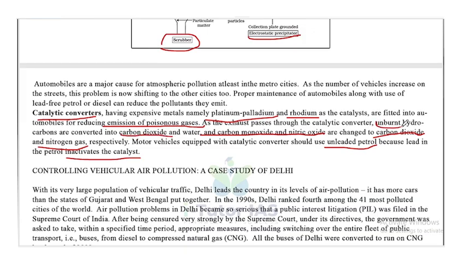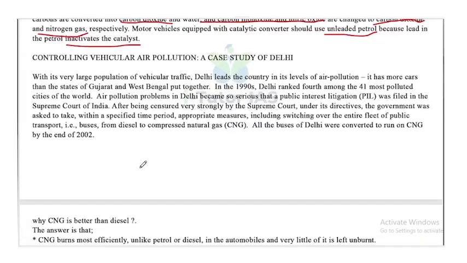Moving on, controlling vehicular air pollution, a case study from Delhi. Now we will see a case study from Delhi. With its very large population of vehicular traffic, Delhi leads the country in the levels of air pollution. It has more cars than the states of Gujarat and West Bengal put together. In 1990s, Delhi ranked 4th among the 41 most polluted cities in the world.